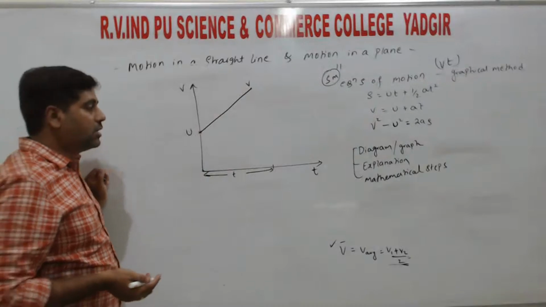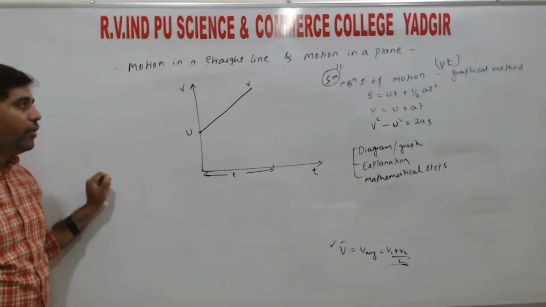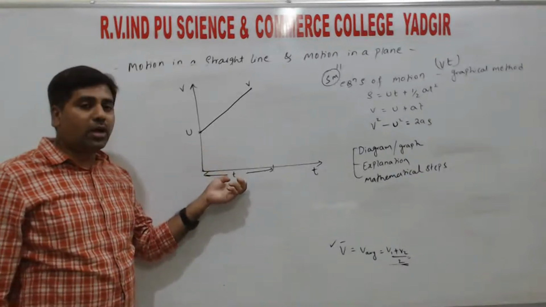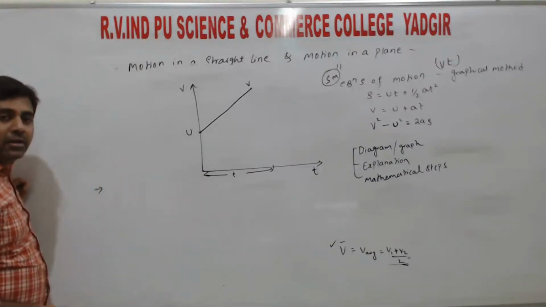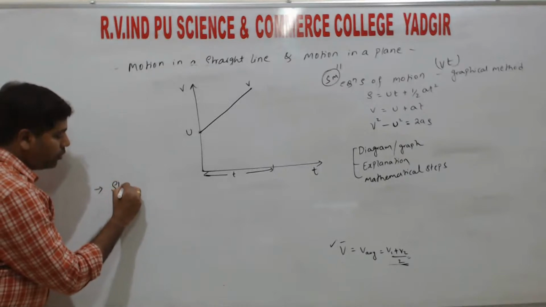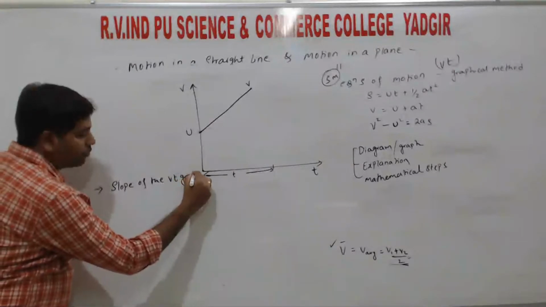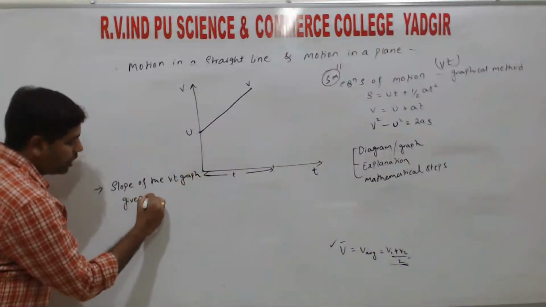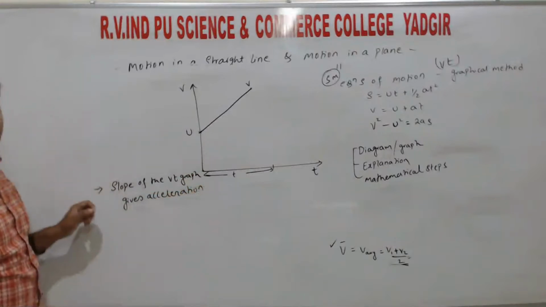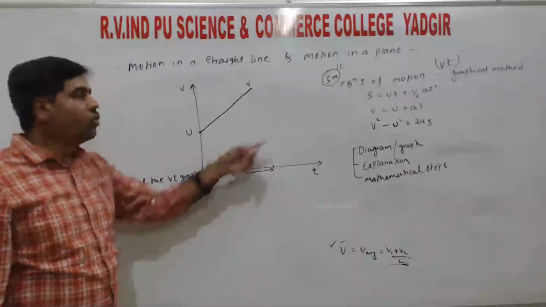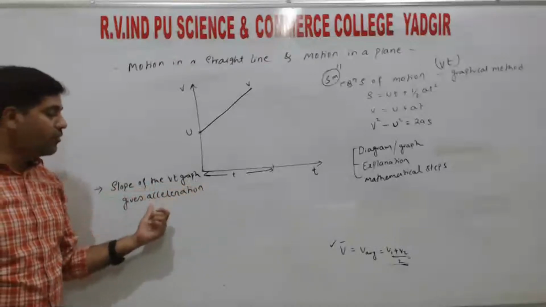After the explanation, next, since it says by using the vt graph, the significance of the vt graph. So the significance of the vt graph, what does the first significance say? The slope of the vt graph gives acceleration. So this is the significance of the vt graph. By using the significance we are going to derive the relation, right? So the first significance is that the slope of the vt graph gives the acceleration.